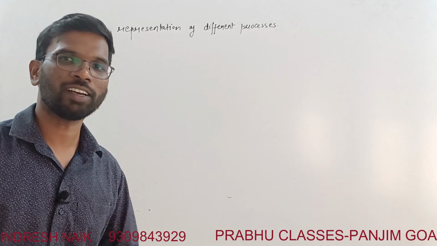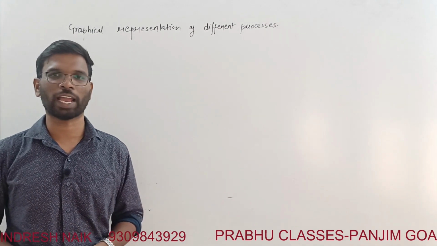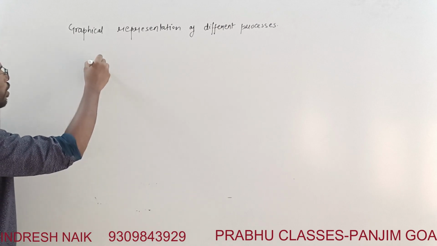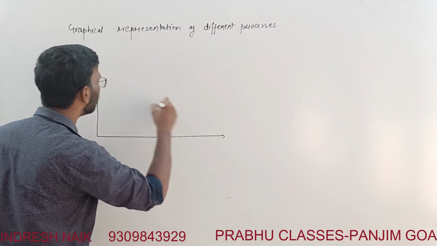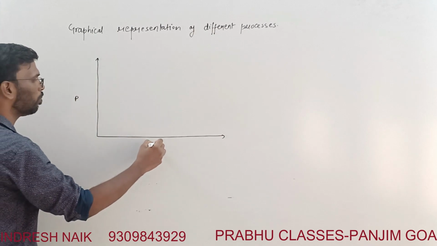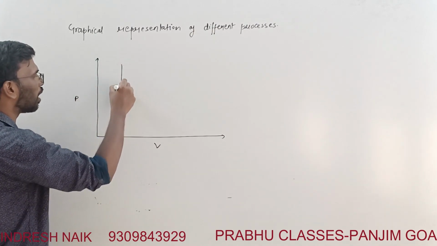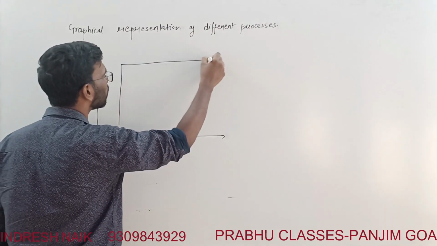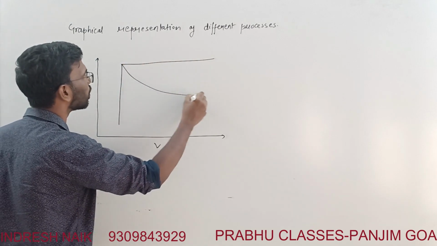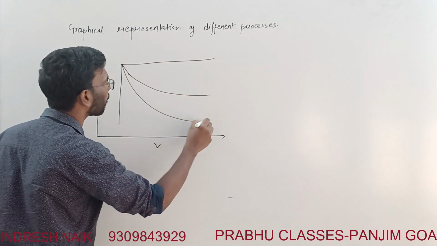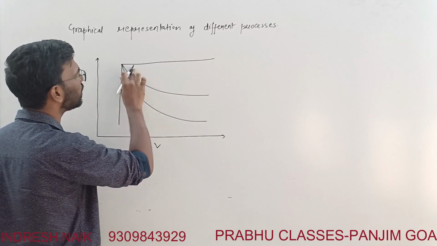So let us understand the graphical representation of the different types of work. Over here, let's draw this. This is a pressure volume axis. I'll draw some graph over here. So what does this represent?